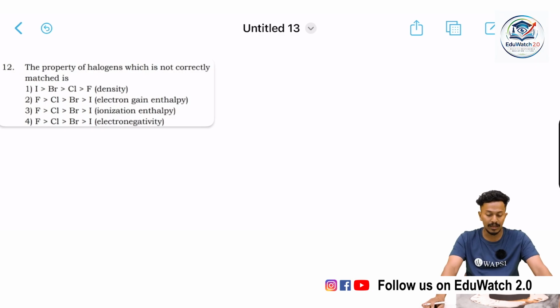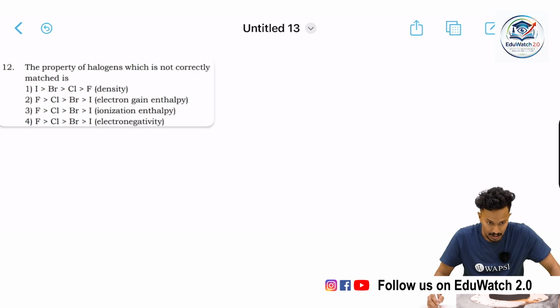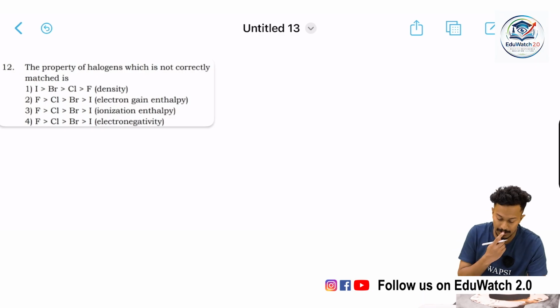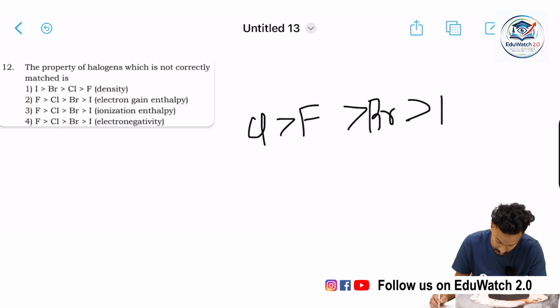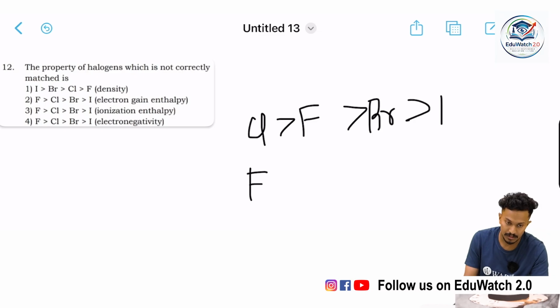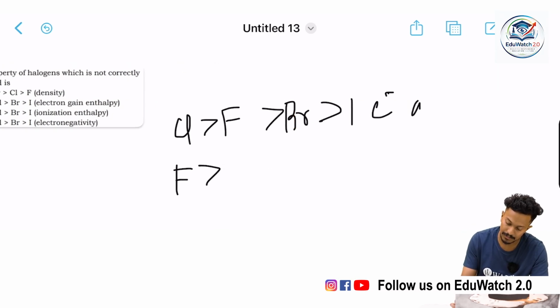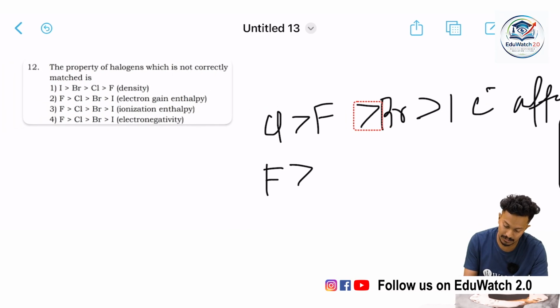We have studied in the classification of periodic table chapter that the trend for electron affinity is chlorine, then fluorine, then bromine, then iodine. Electronegativity gives fluorine, chlorine, bromine and iodine.